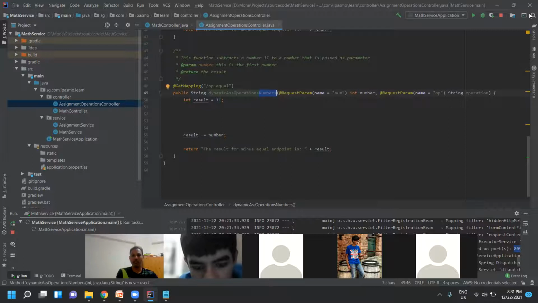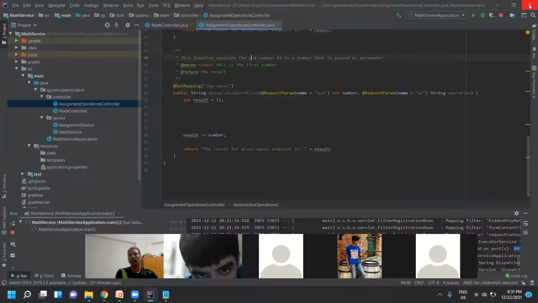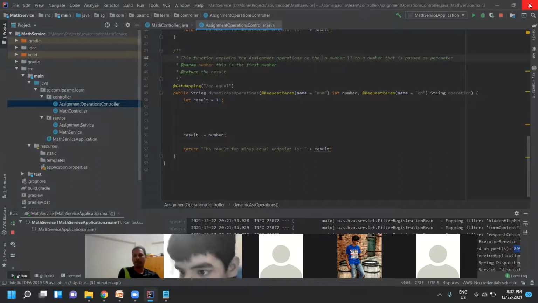Just mention any method name, we can give any name. The function explains the assignment operations using number 11.